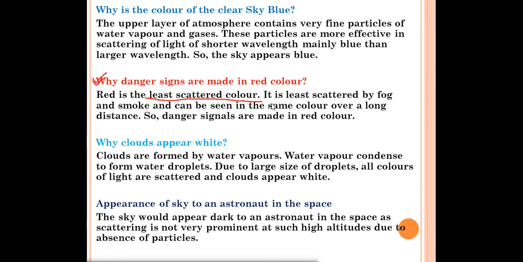So during fog or smoke also, this light will be least scattered, and it can be seen from a long distance. So danger signals are made in red color. The vehicles coming from a long distance can also see the danger sign, that there is some danger, and we should not go near it. Because of that, red color is used to make the danger signs, because it is the least scattered color, meaning it is least scattered by fog and smoke. That's why it is made of red color.